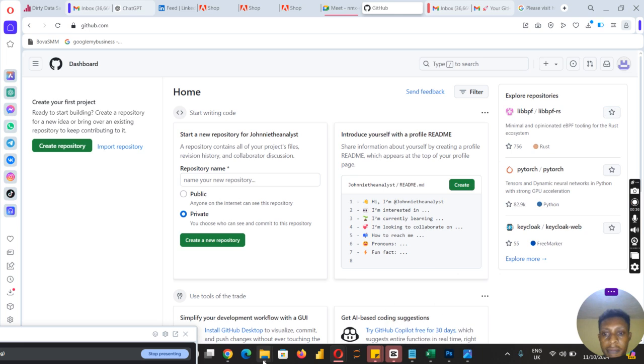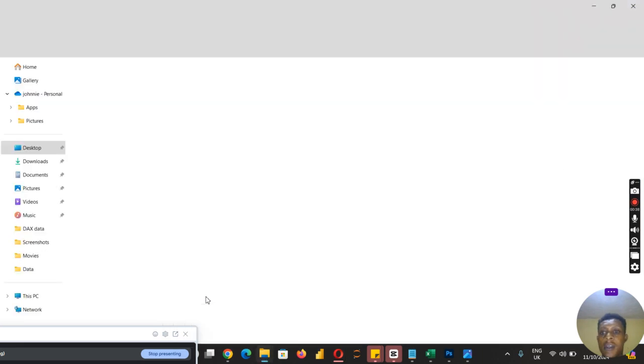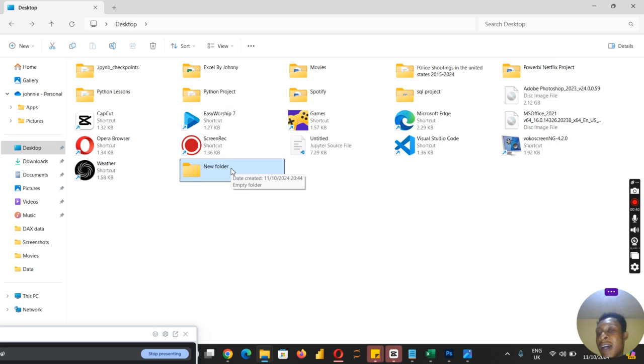Where am I? Okay, the files. So this is a new folder. If I'm starting a project with you, the first thing you need to do is create a folder. All this information I'm giving you is something you should know, so that when we are doing it, you don't tell me that I'm not carrying you along. You should take note of this because you'll be doing the uploading yourself. You'll be uploading your project yourself. Once you finish, you upload it by yourself. So just take note of that.